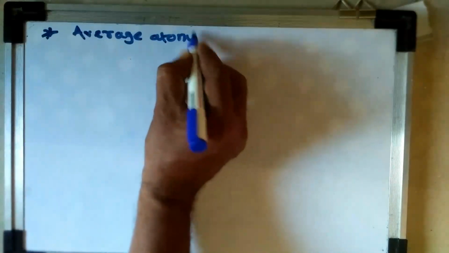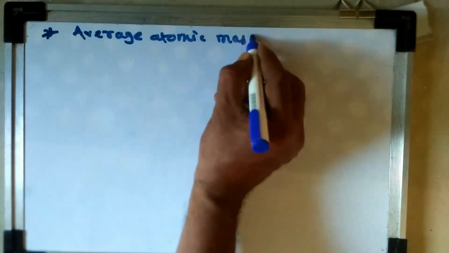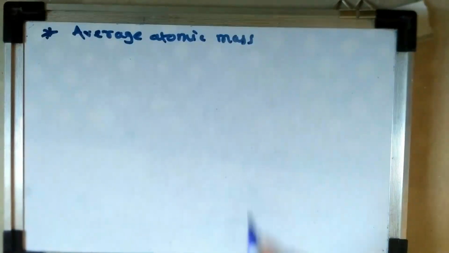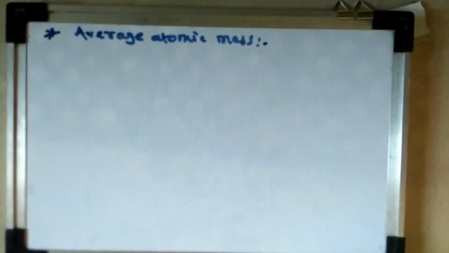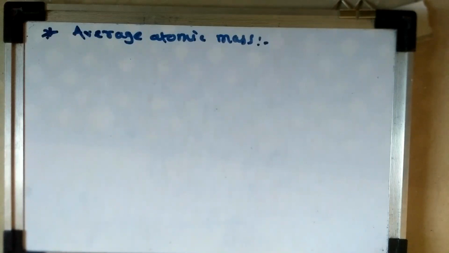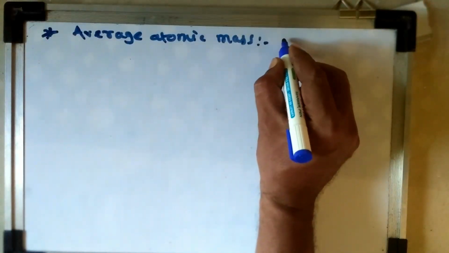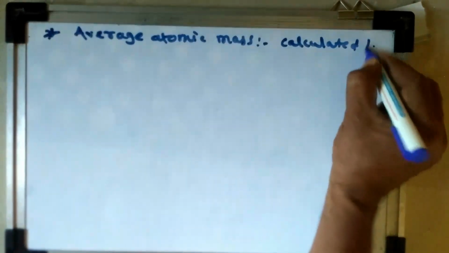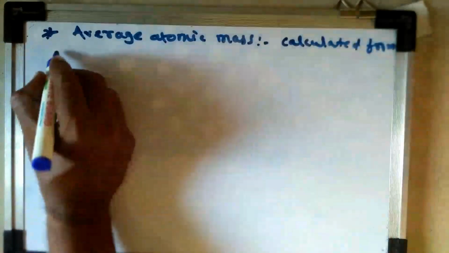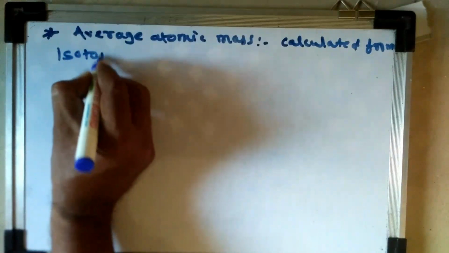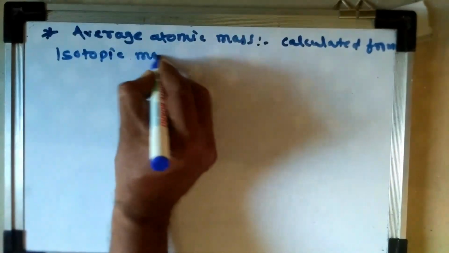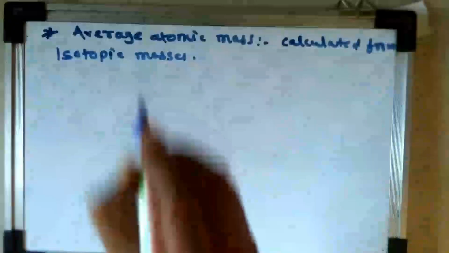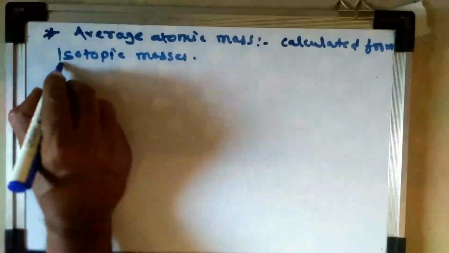Average atomic mass is calculated from the isotopic masses of the element. Therefore, we know what isotopes are.